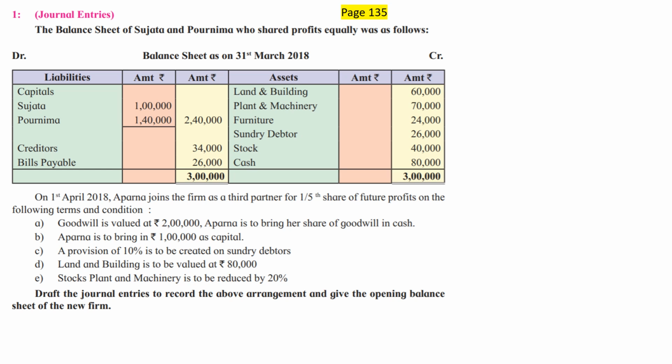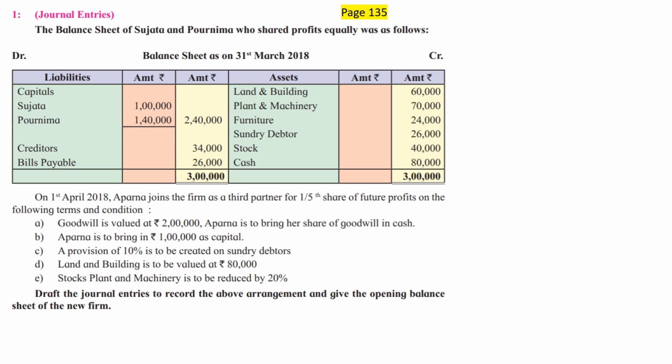On 1st April 2018, Aparna joins the firm as a third partner for 1/5 share of future profits on the following terms and conditions. Goodwill is valued at rupees 2 lakh. Aparna is to bring her share of goodwill in cash. Aparna is to bring rupees 1 lakh as capital. A provision of 10% is to be created on sundry debtors. Land and building is to be valued at rupees 80,000. Stock and plant and machinery are to be reduced by 20%. Draft the journal entries to record the above arrangement and give the opening balance sheet of the new firm.